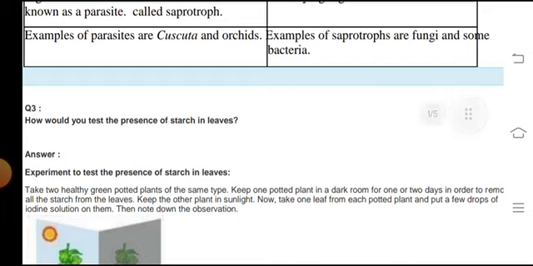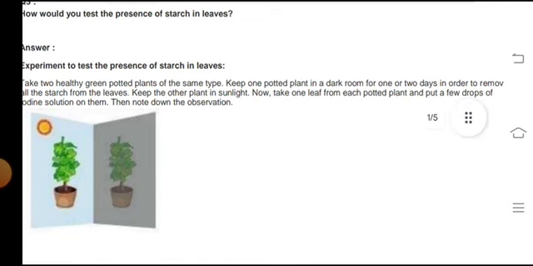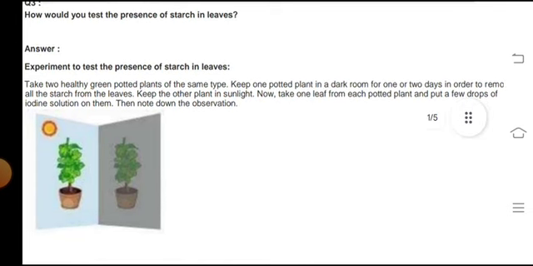Question number 3. How would you test the presence of starch in leaves? Experiment to test the presence of starch in leaves: take two healthy green potted plants of the same type and keep one of the potted plants in a dark room for 1 or 2 days in order to remove all the starch from the leaves, and keep the other plant in sunlight.